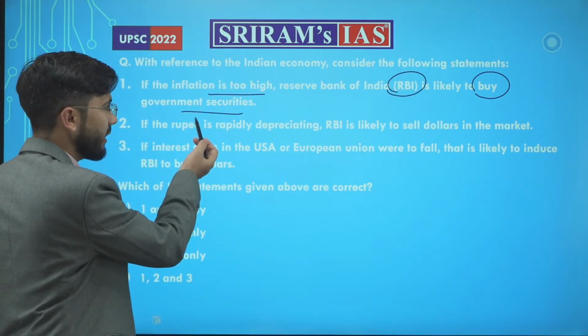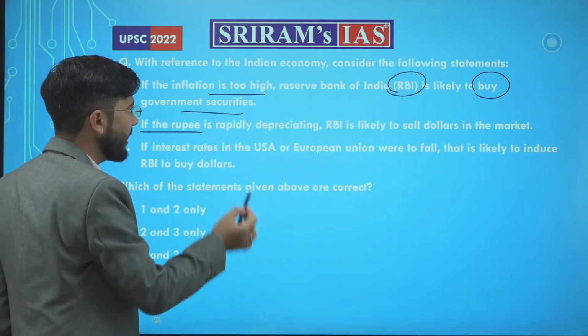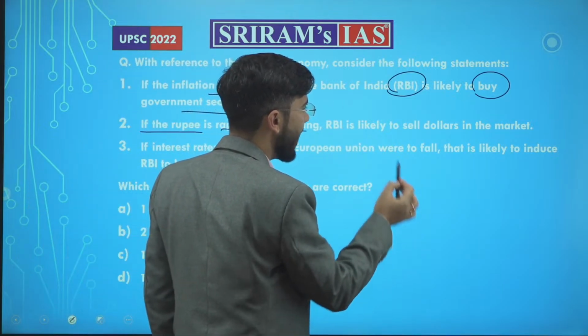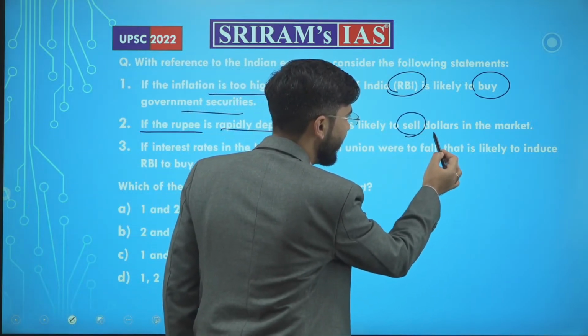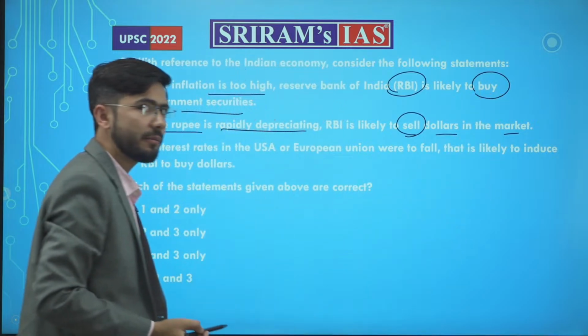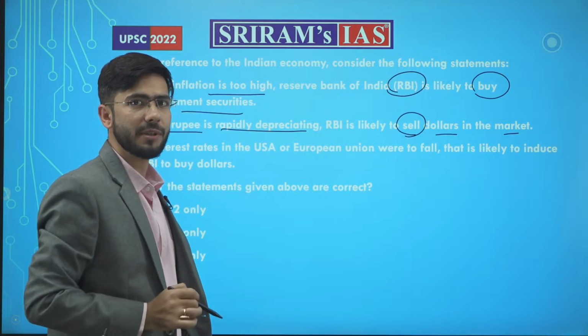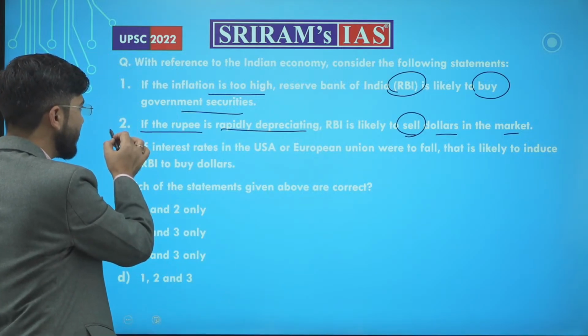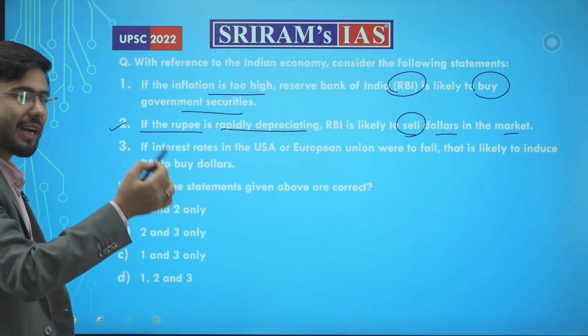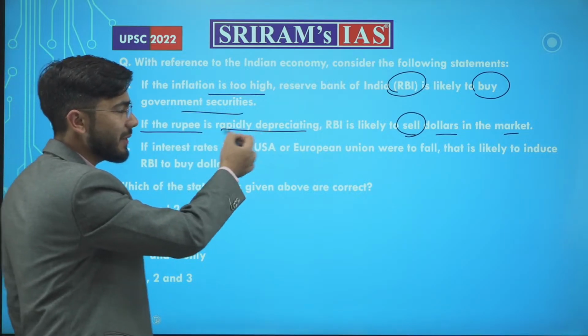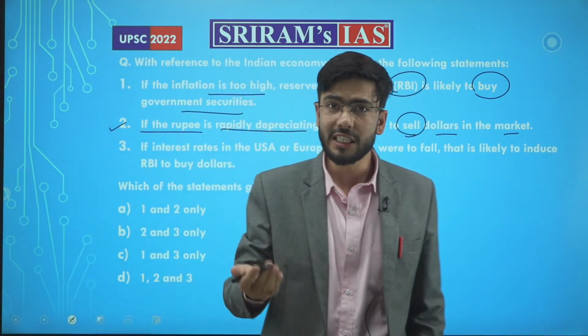Now the second statement says that if the rupee is rapidly depreciating, RBI is likely to sell dollars in the market. Again, see how UPSC is interlinking the concepts. One concept is related to the external market, the external exchange management or the exchange rate.